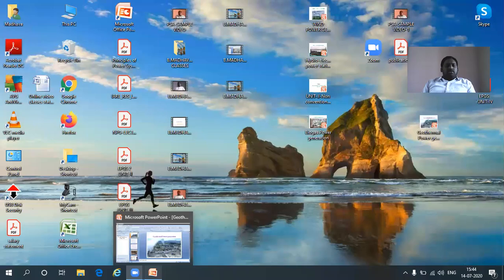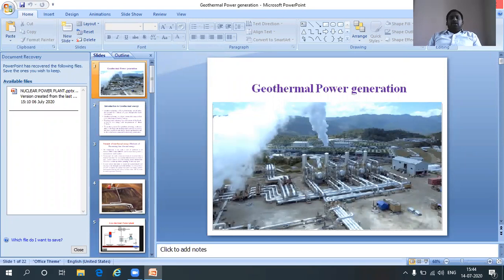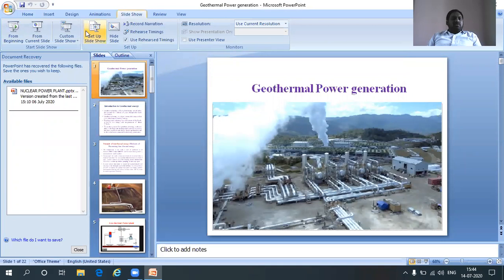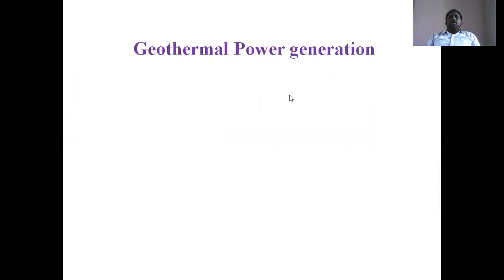Our next concept is geothermal power generation. See here, which is also one of the renewable energy power generation methods. What is meant by geothermal energy? First we will go for the geothermal energy. Here, geo means earth, thermal means heat energy. The heat energy stored in the earth can be utilized for electrical power generation.